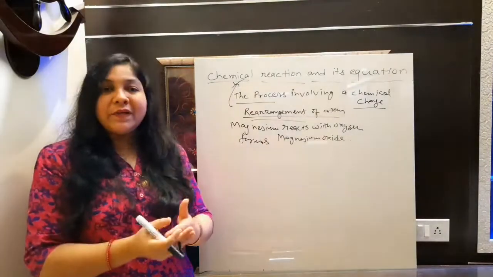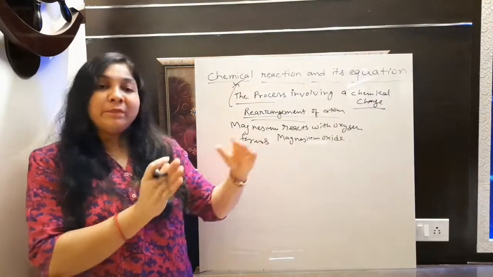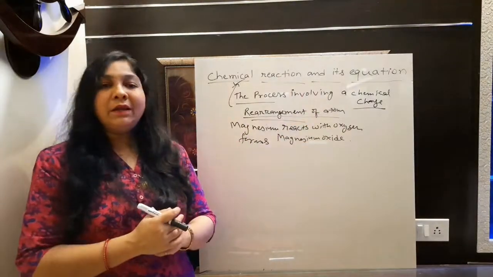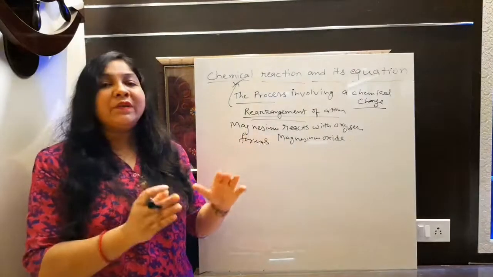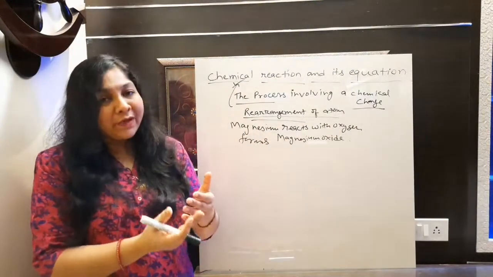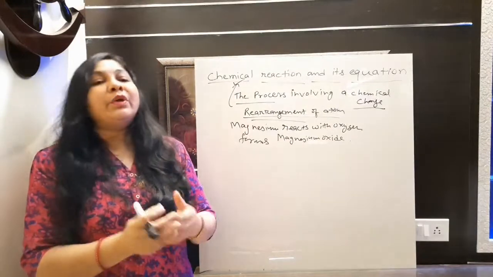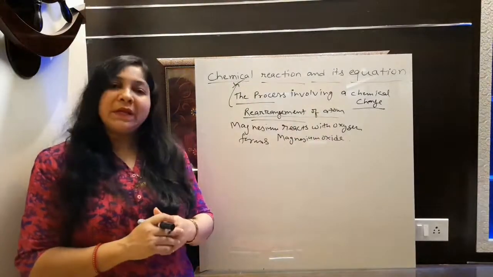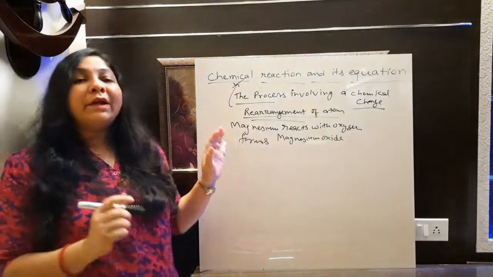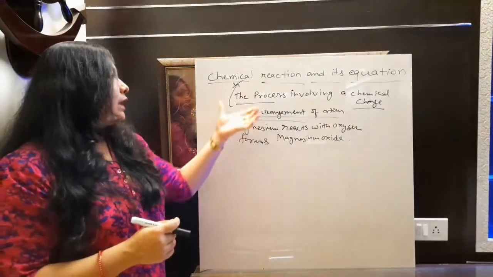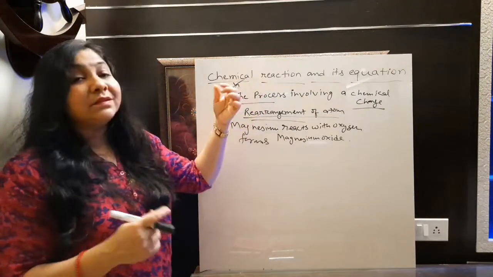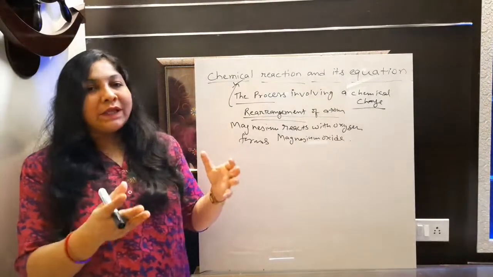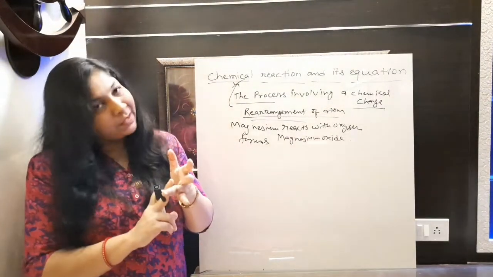So when we represent our chemical reaction in mathematical form to make it more informative, it is defined as what? Chemical equation. So whenever we represent our chemical reaction in informative way or simply in mathematical way, to represent it more simply, it is defined as what? Chemical equation. Now I am going to write here the definition of chemical equation, because there are two terms that we already written here. This is the name of this chapter, chemical reaction and equation. So we should learn the definition of chemical reaction and chemical equation.